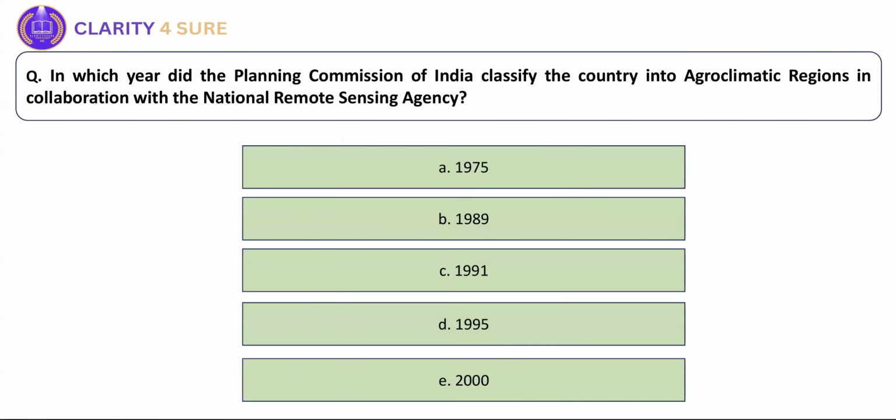Next, in which year did the Planning Commission of India classify the country into agroclimatic zones in collaboration with NARS? In which year was this classification done by the Planning Commission? Given in the notes, 1989 is the right answer. 1989.